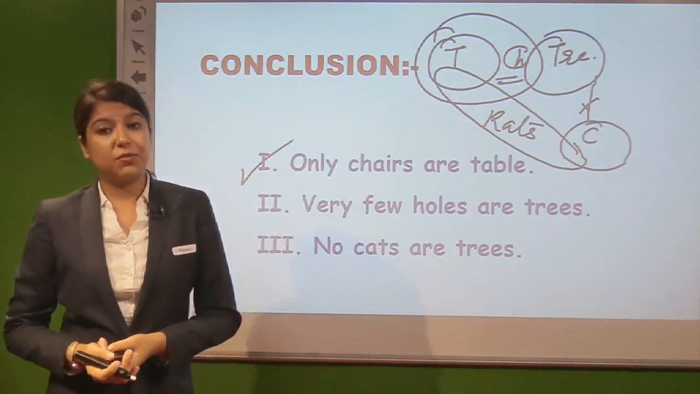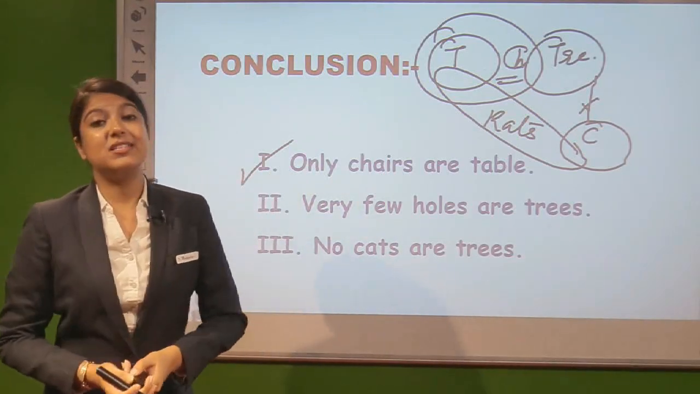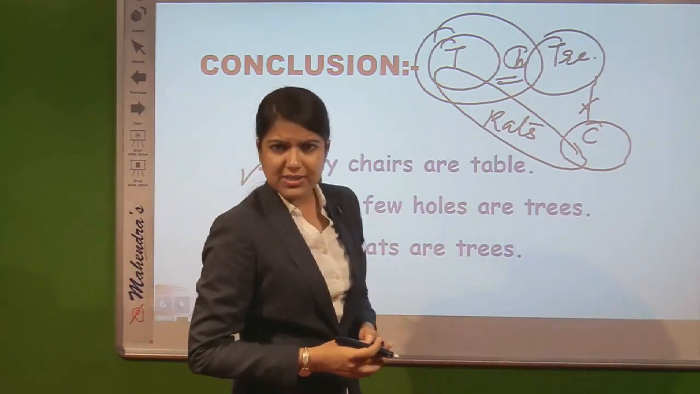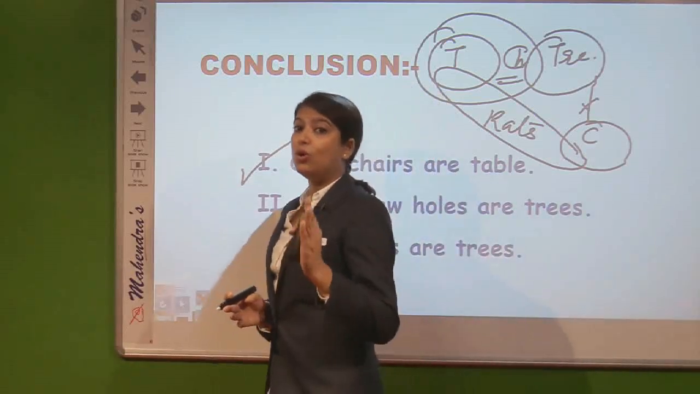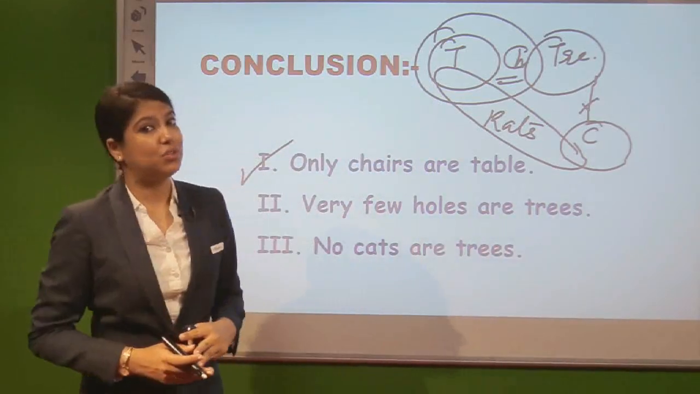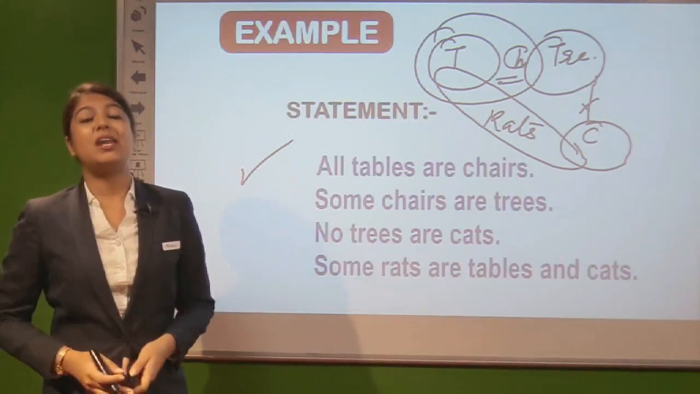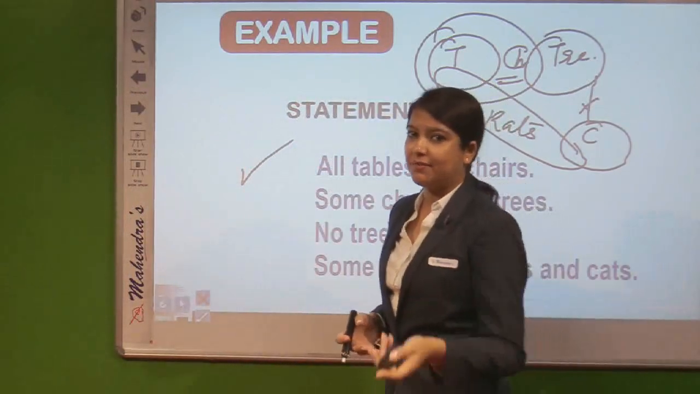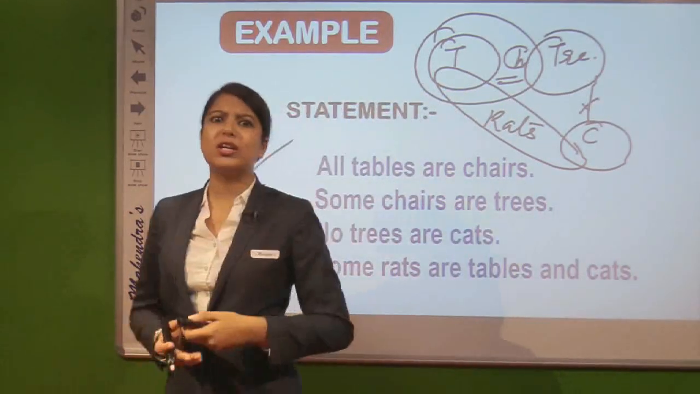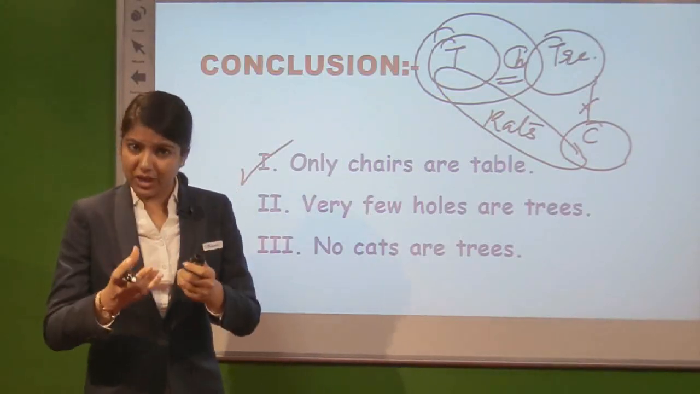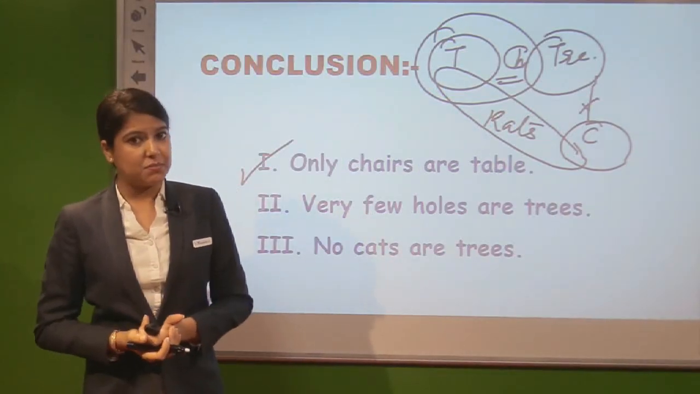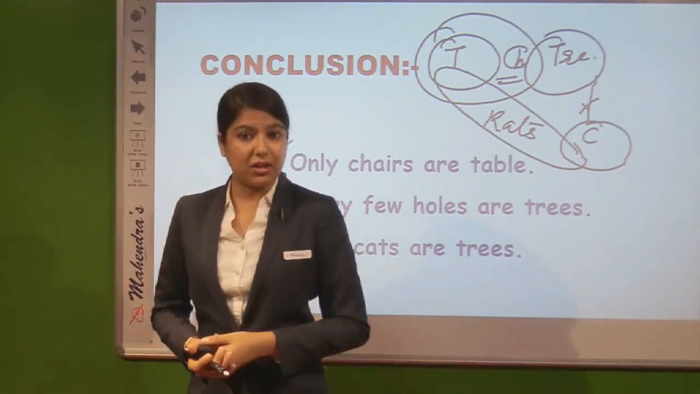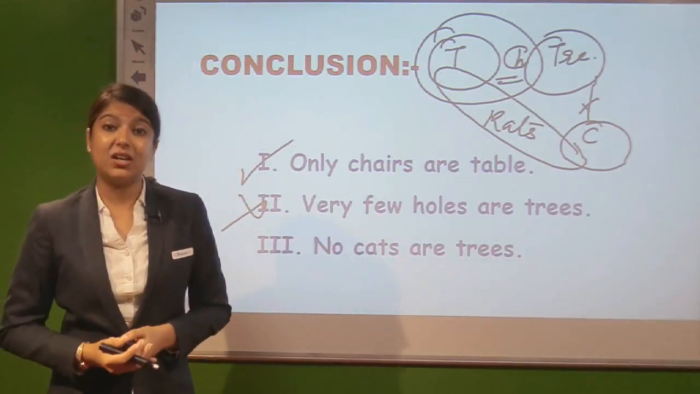Moving further to the second conclusion. It is mentioned very few holes are trees. Very few holes are trees, right? I am repeating this conclusion because if you remember, in our statements we haven't used this character holes. Then where did holes come from? Not an issue. If in a conclusion some new character is asked and it is not related in the statement part, we will definitely declare it does not follow.